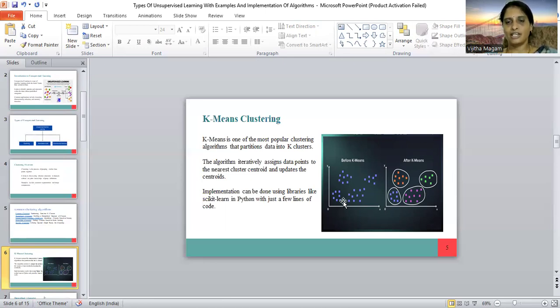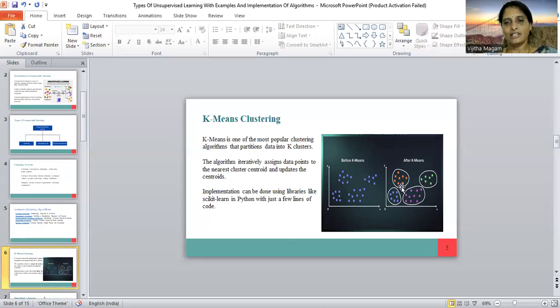So in the given diagram, these are the different data sets in the clustering group. Each cluster is reached through a centroid point, which then divides the data.